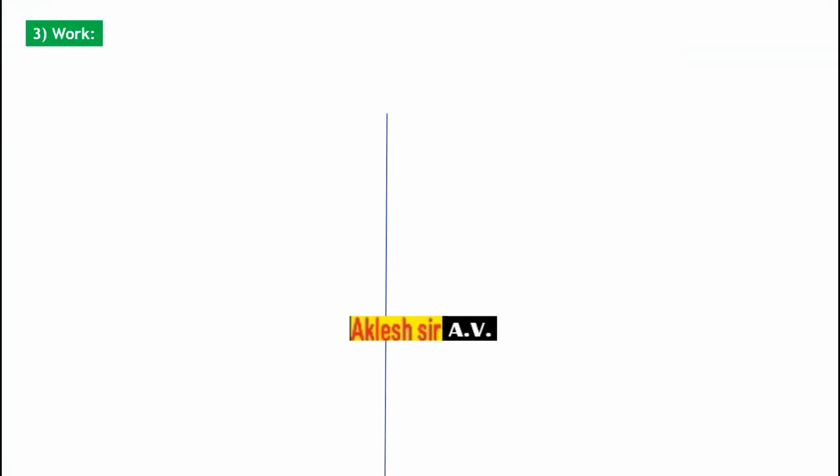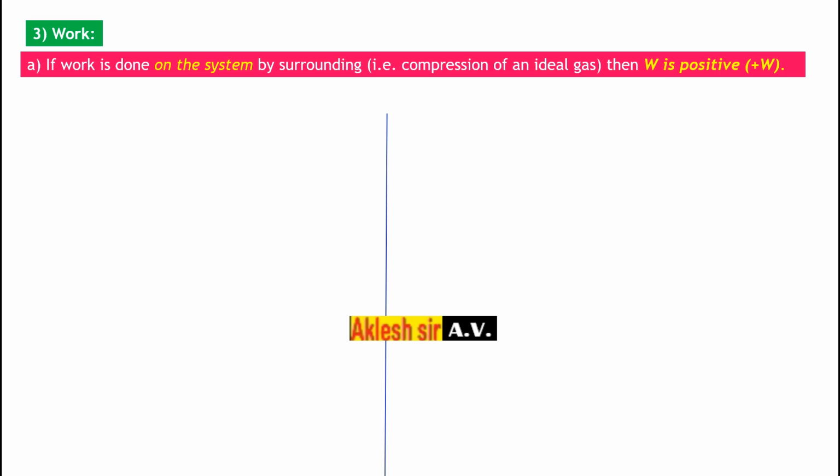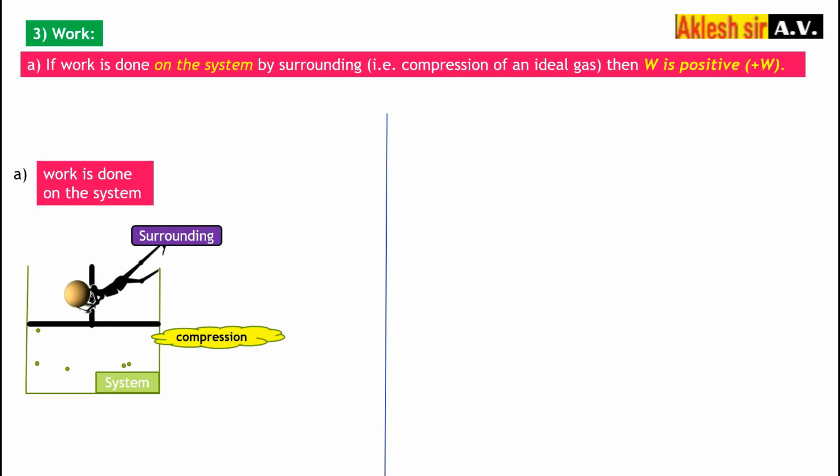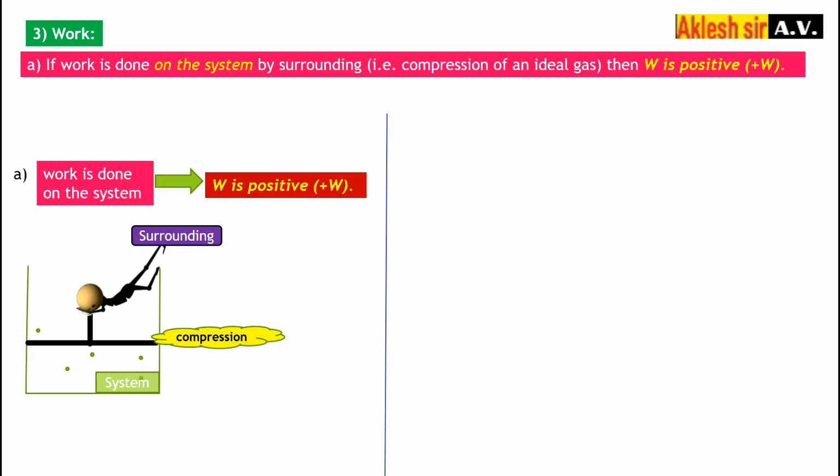3. Work. A. If work is done on the system by the surroundings, that is, compression of an ideal gas, then work done is positive. Here the gas is compressed by the surroundings on the system. Then compression of the gas takes place. Then work is done on the system by the surroundings. Therefore work done on the system is positive.